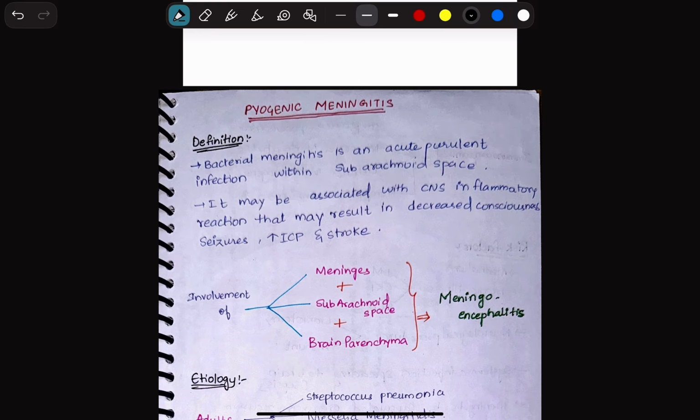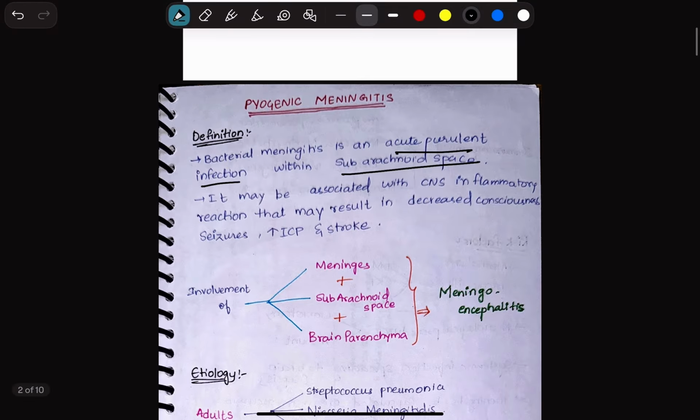So bacterial meningitis is an acute purulent infection within the subarachnoid space. Okay, so we know that meningitis is inflammation of the meninges, right? So that can be bacterial meningitis, it could be viral meningitis, it could be fungal meningitis. But when we are referring to pyogenic meningitis, we actually refer to acute bacterial meningitis. So, bacterial meningitis is an acute purulent infection within the subarachnoid space.